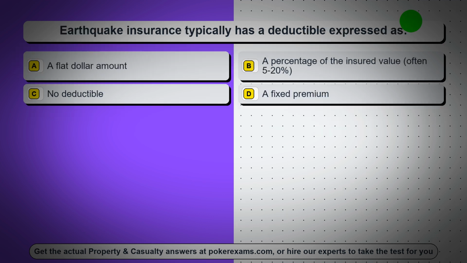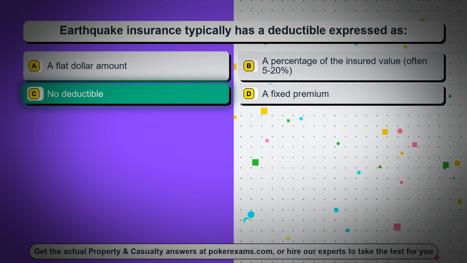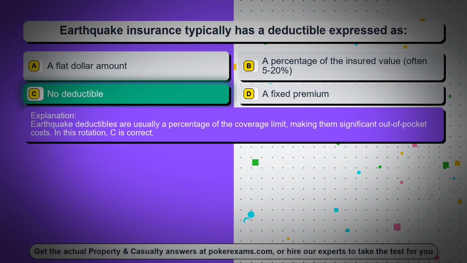Question 29. Earthquake insurance typically has a deductible expressed as. Option A, a flat dollar amount. Option B, a percentage of the insured value, often 5 to 20%. Option C, no deductible. Option D, a fixed premium. The correct answer is option C, no deductible. Earthquake deductibles are usually a percentage of the coverage limit, making them significant out-of-pocket costs. In this rotation, C is correct.